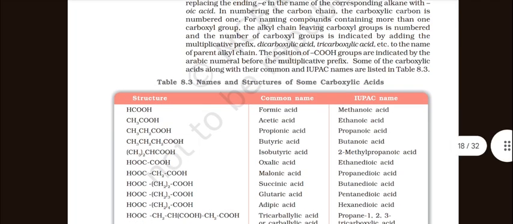The alkyl chain bearing the carboxylic acid is numbered, and the number of carboxylic groups is indicated by adding the multiplicative prefix dicarboxylic acid, tricarboxylic acid, etc. to the name of the parent alkyl chain. The position of the COOH groups is indicated by the Arabic numeral before the multiplicative prefix. Some carboxylic acids with their common names and person names are: